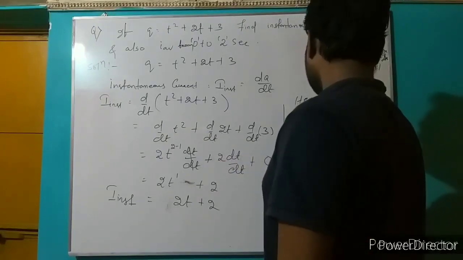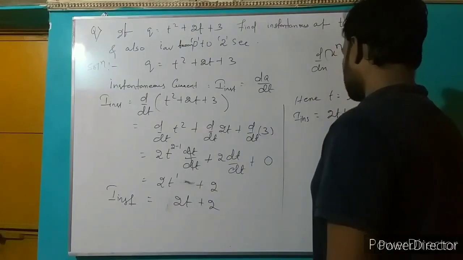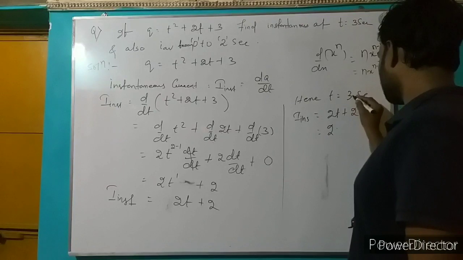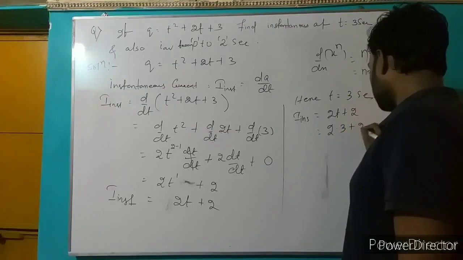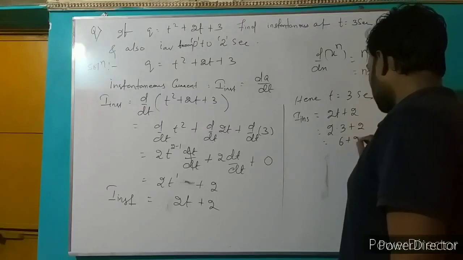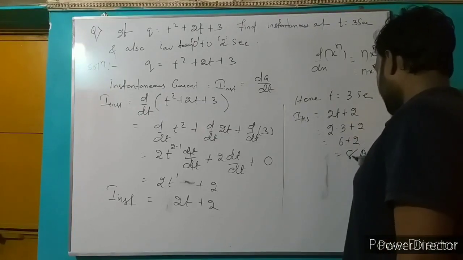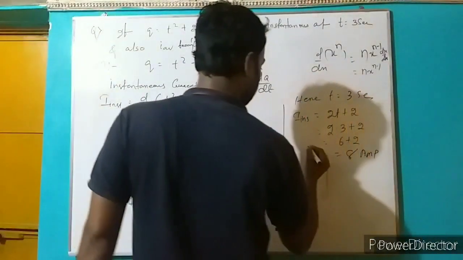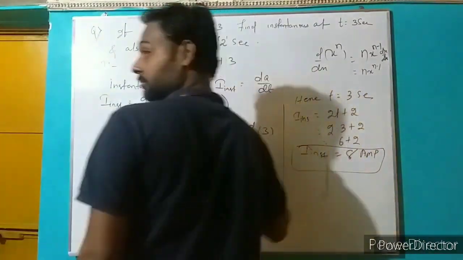I instant equals 2t plus 2, so 2 into 3 plus 2, that is 6 plus 2, which is 8. 8 ampere. The instantaneous current is 8 ampere.